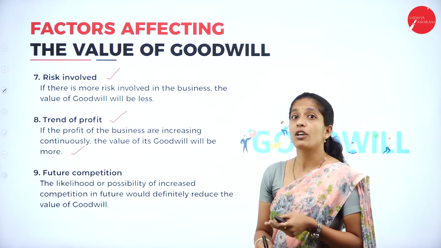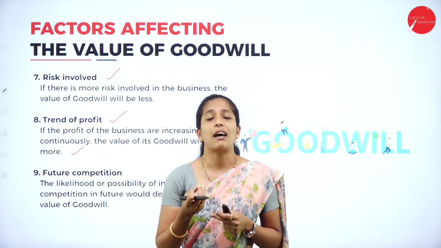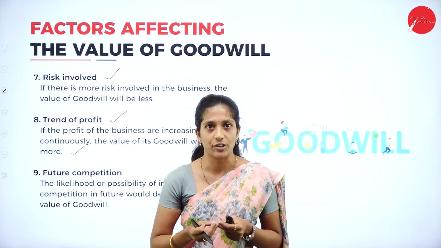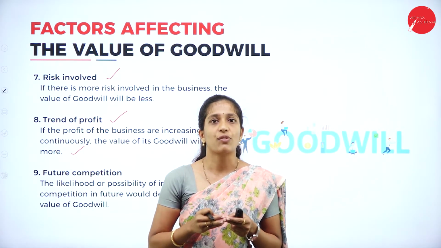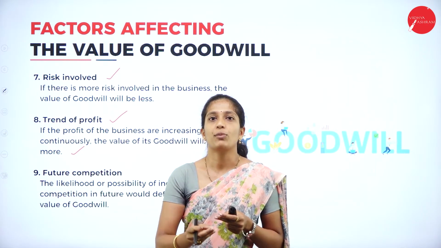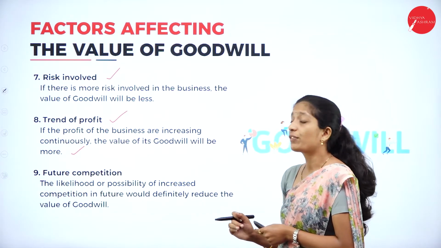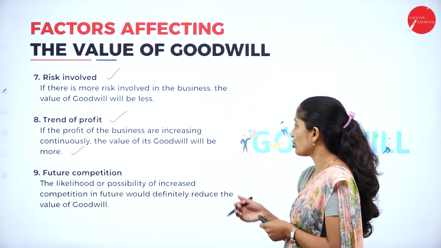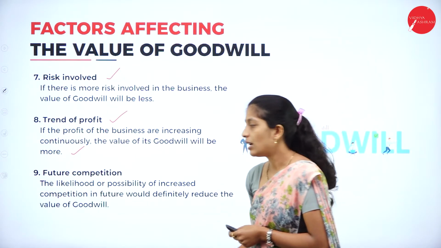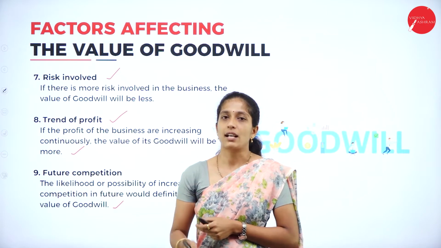Next, future competition. If the organization is always having a fear of future competition, so there are a number of competitors for an organization, then what happens? Gradually the goodwill of the firm goes on decreasing. The likelihood or possibility of increased competition in future would definitely reduce the value of goodwill. So, more the competition, less the goodwill.